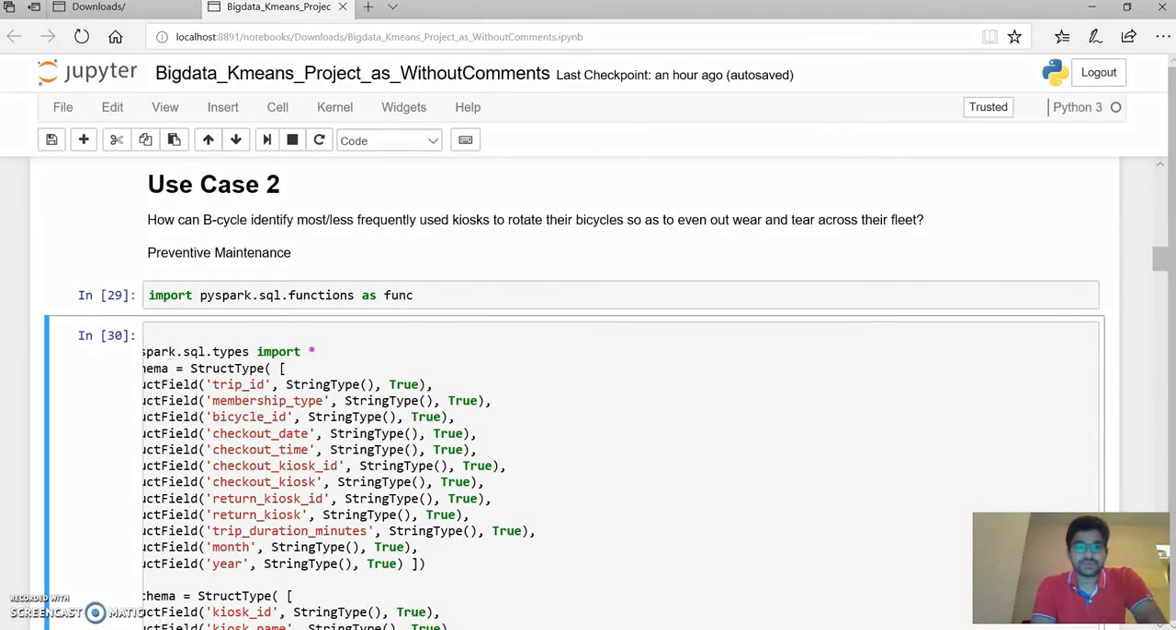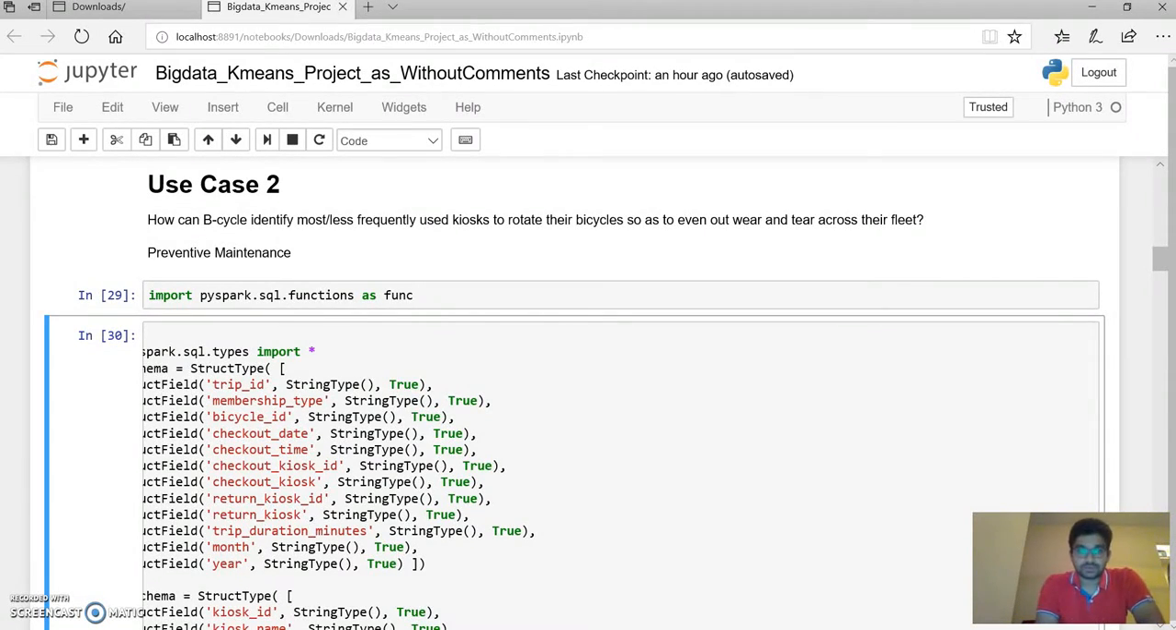So this application will be mainly in preventive maintenance. Let's consider a situation where there are two kiosks: one where a lot of bicycles are being rotated, and a few kiosks where very few bicycles are being rotated. In the most frequently used kiosks, the cycles are used a lot, which results in wear and tear, poor customer experience, and high maintenance cost. The aim of this use case is to identify kiosks with very low levels of usage and rotate their bicycles with those from kiosks with high levels of usage.